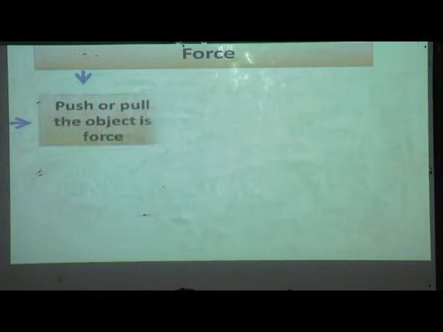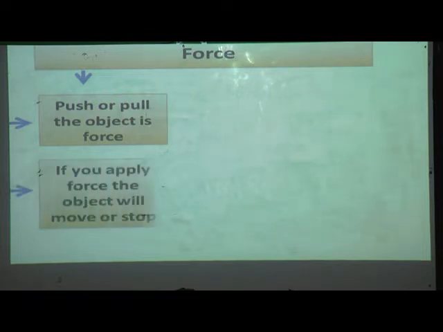Let us review all the points from the first. Force. To push or pull an object is force. If you apply force to an object, it will move or stop.